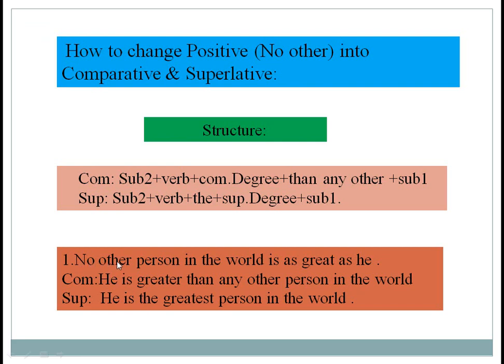I mean, if you find no other in the positive degree, then you have to write the. And the superlative degree, greatest. Then subject 1, person, and the rest of the sentence, in the world. So our superlative degree stands: he is the greatest person in the world.